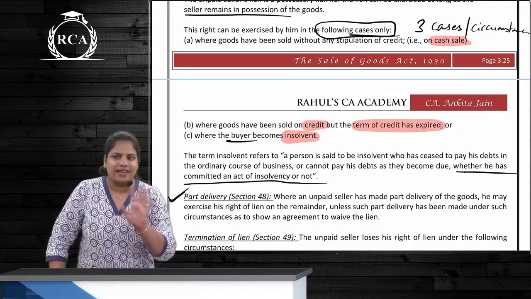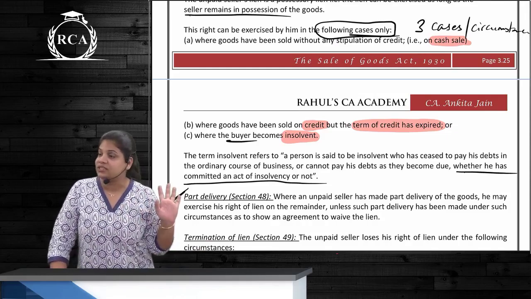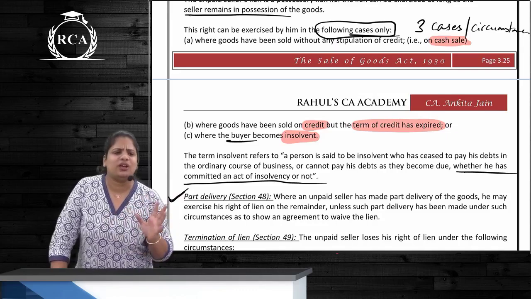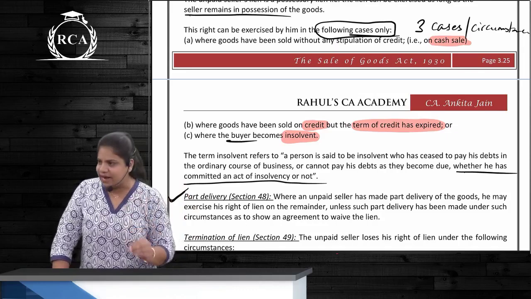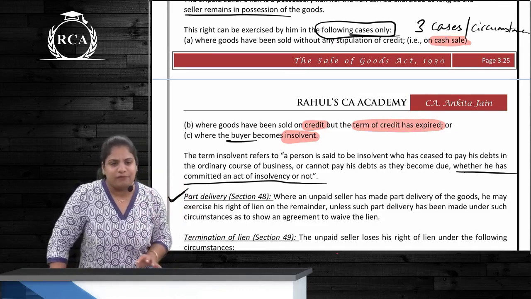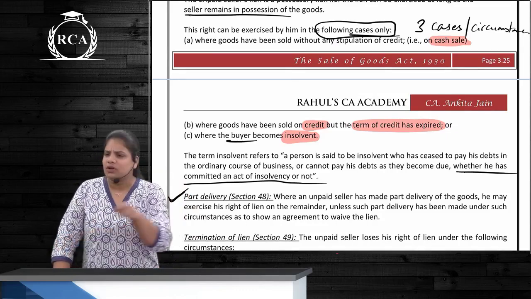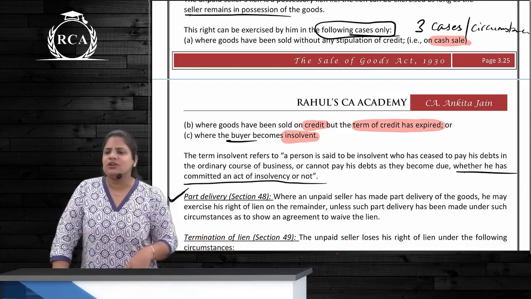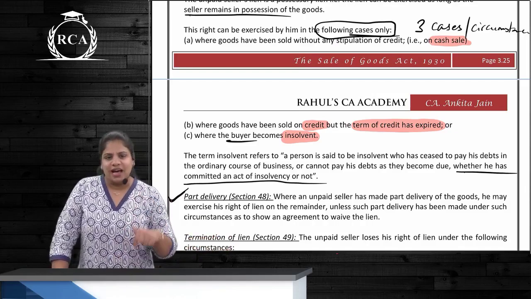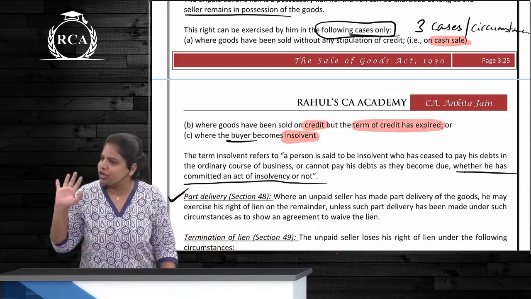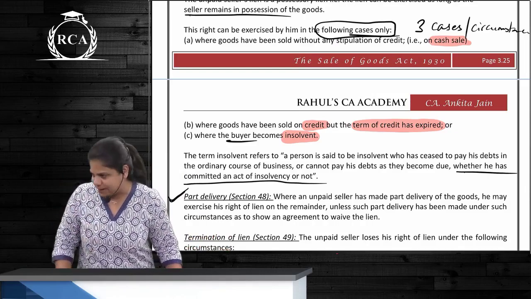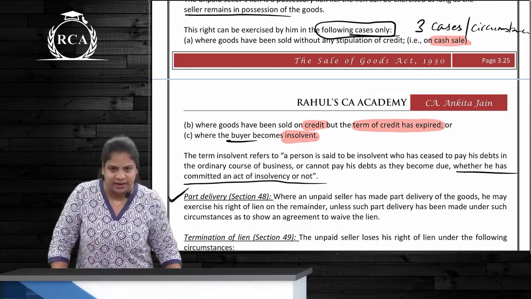Second case where credit period is allowed. So the pump seller says, I am not going to allow credit period, the season is on. But because the cooler manufacturer requests, he says, okay, you come and take the goods right now. I will give you a credit of 5 days. What should the buyer do? Go and take the goods. He doesn't go. He goes on the 6th day. Now the seller says, now the credit period is also over. I am not going to give you the goods until and unless you pay the price. So he is exercising lien, correct?